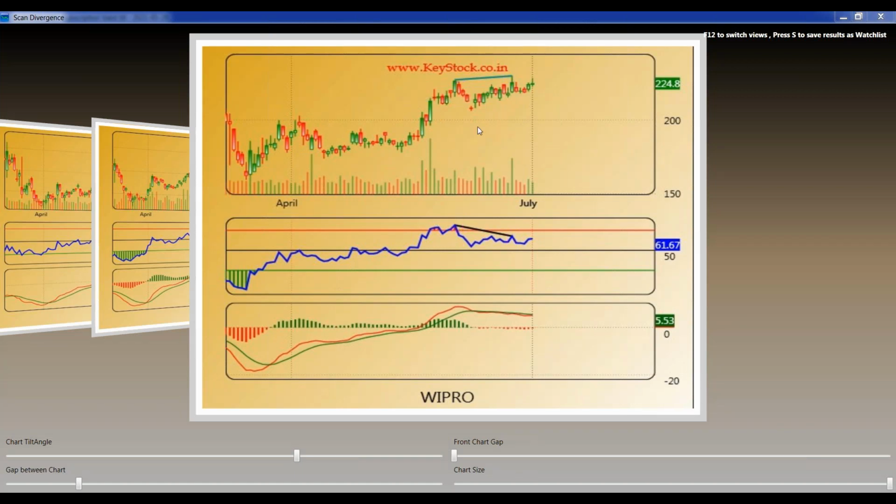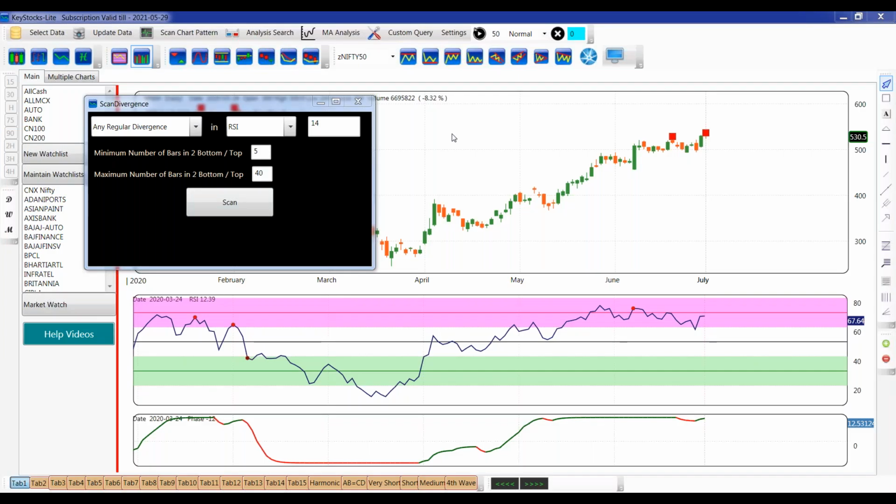Okay, so these are the Nifty 50 stocks that I had scanned. Let's see more on the Nifty 500. It will be easier for you to understand.